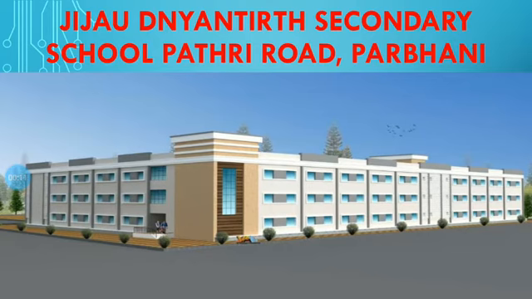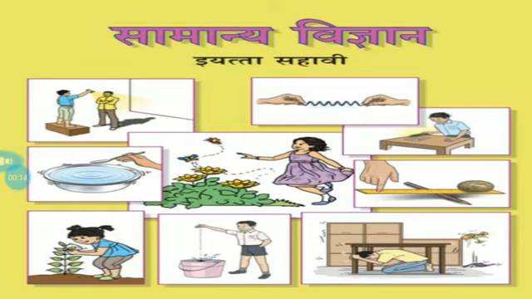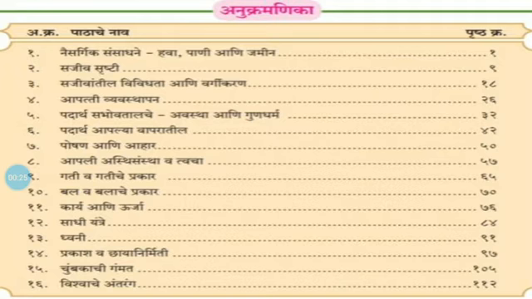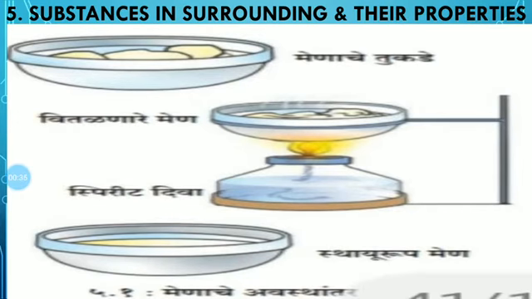Friends, today we have to see the general science of standard 6th. In this book, yesterday we started the 5th chapter. The name of the chapter is Substances in the Surrounding, Their States and Properties. In the last lecture we saw information about change of state of substance. In that we saw the experiment that is present on the screen. You can observe and recall.